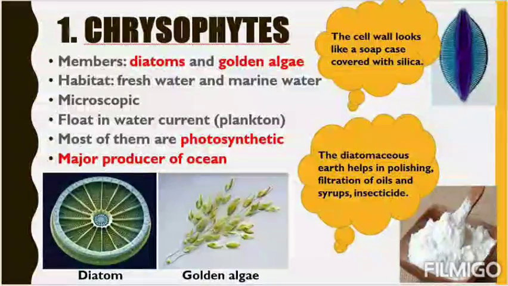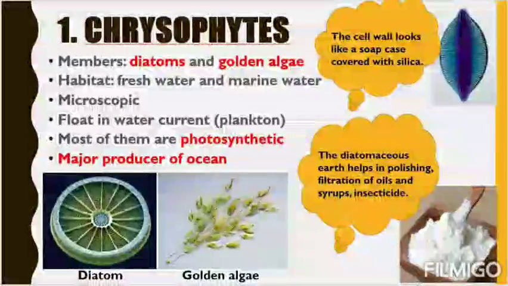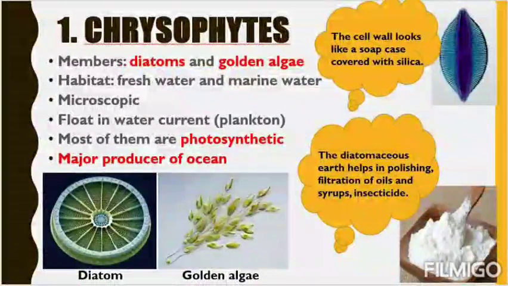Most of them are photosynthetic. So as they can produce their own food, they are photosynthetic. So most of the chrysophytes are photosynthetic. They can trap solar energy and produce their own food. Then they are the major producer of ozone. In the ozone, the major producers are the chrysophytes. So whatever products a ozone is producing, the major producers are chrysophytes.